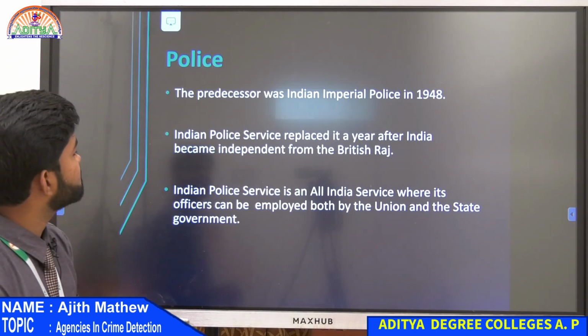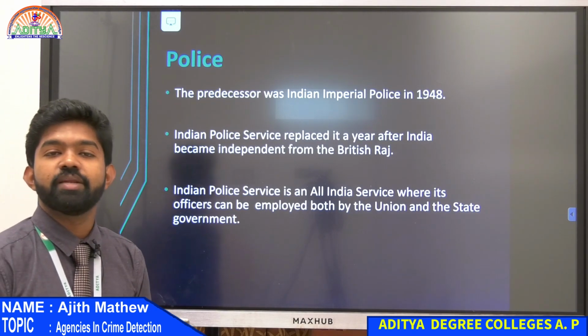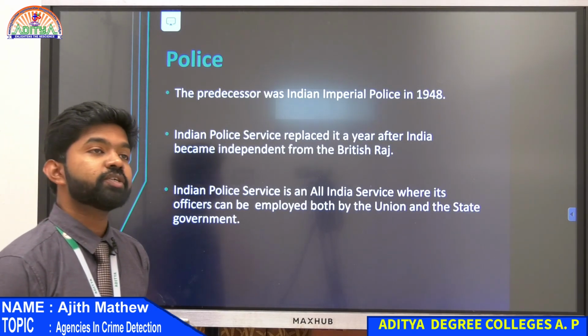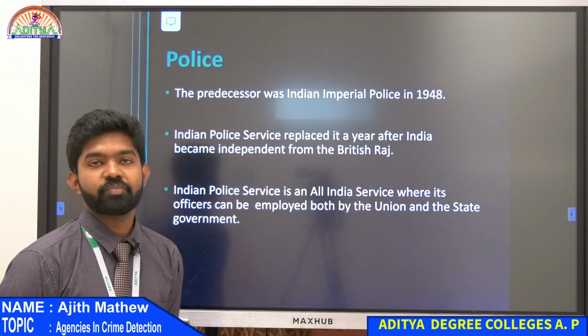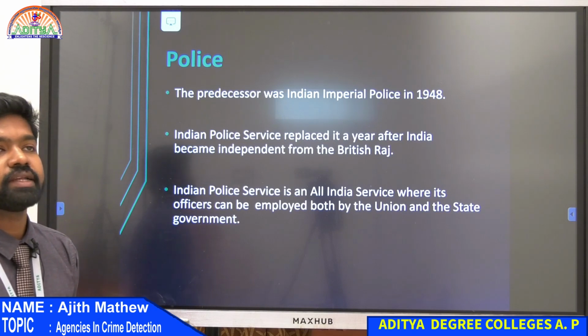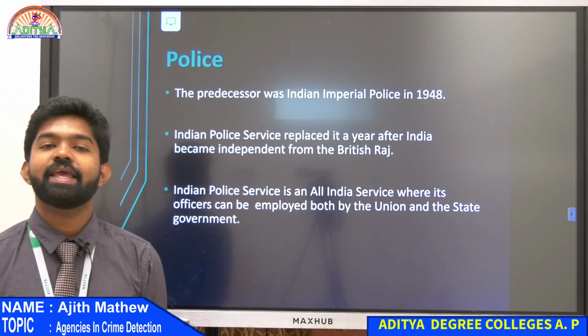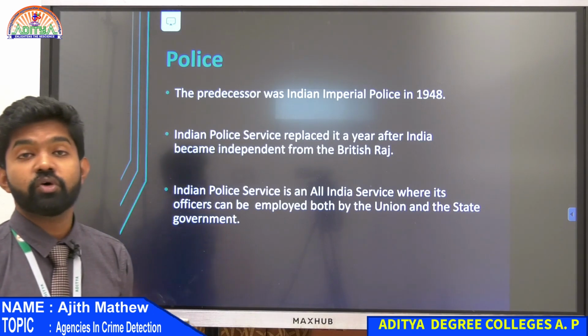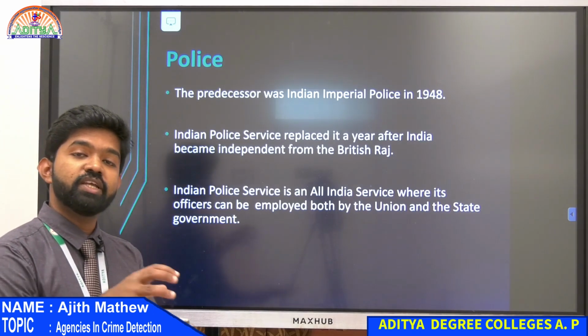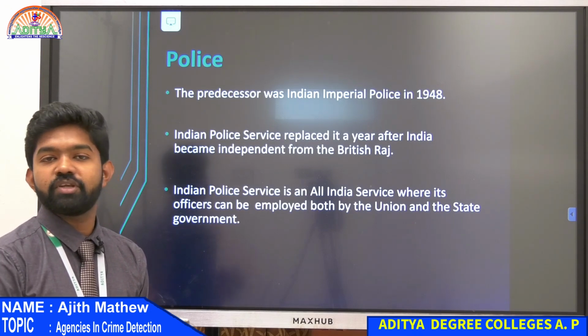So the first one is police. Before 1948, before our independence, police was under the British, the British Raj. It was known as the Imperial Police or Indian Imperial Police.